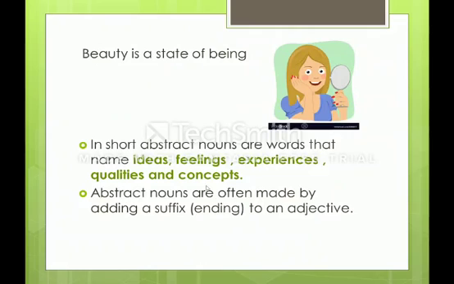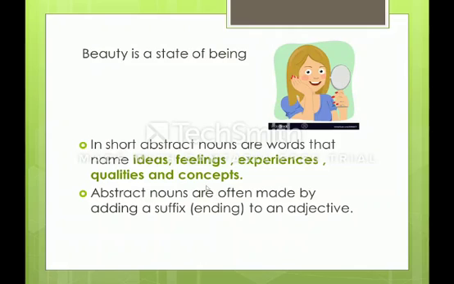So all these fall under the category of abstract nouns. Simply we can say, in short, abstract nouns are words that name ideas, feelings, experiences, qualities, and concepts. Like we can also give examples like ability, friendship, joy, beauty, trust, truth, strength, skill. All these fall under the category of abstract nouns.